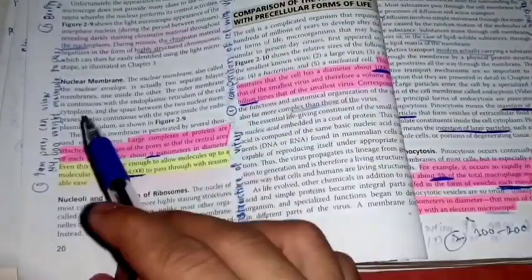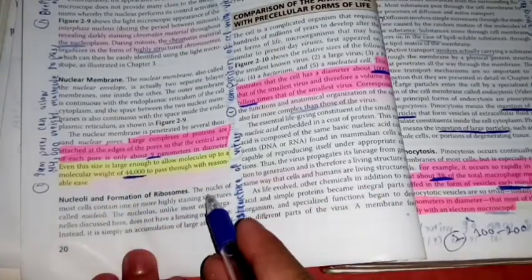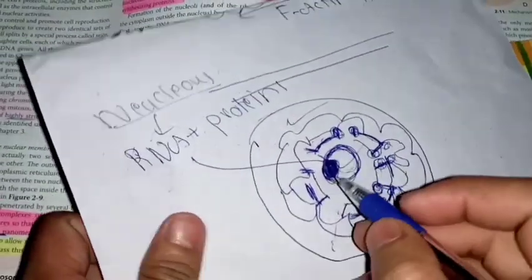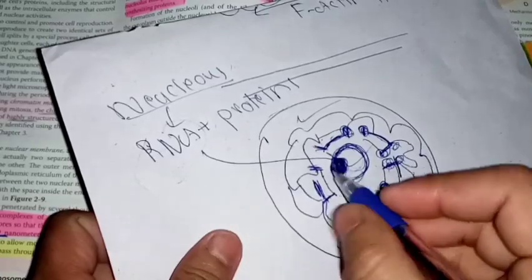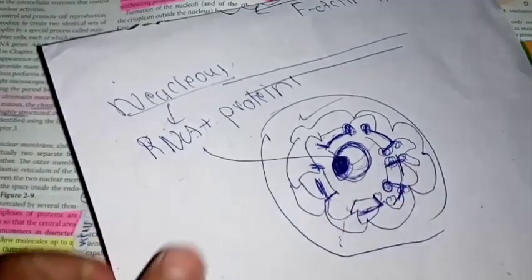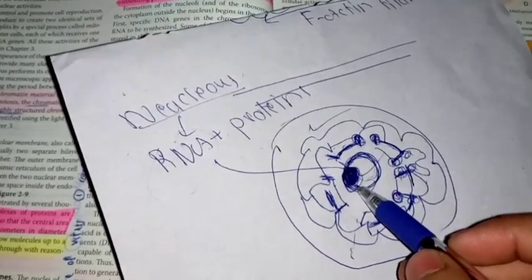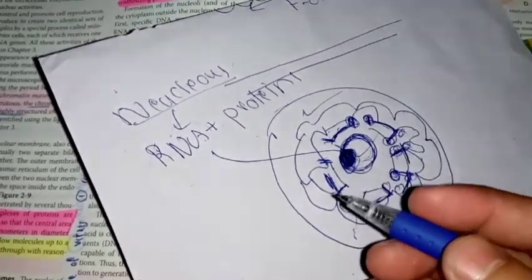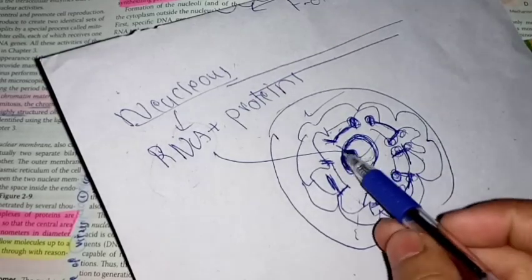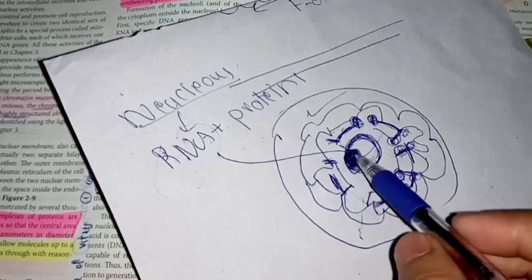Now the nuclear membrane is done. Next, the nucleolus and the formation of ribosomes. The nucleolus is the dark staining organ which is present in the nucleoplasm. This nucleolus is responsible for the formation of ribosomes. So from where do the ribosomes come? The ribosomes are synthesized inside this nucleolus.